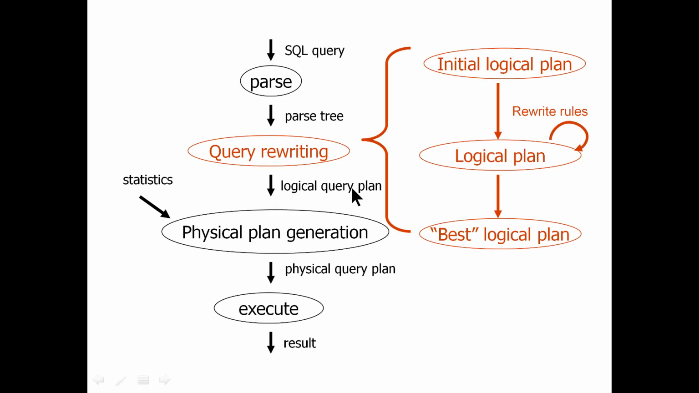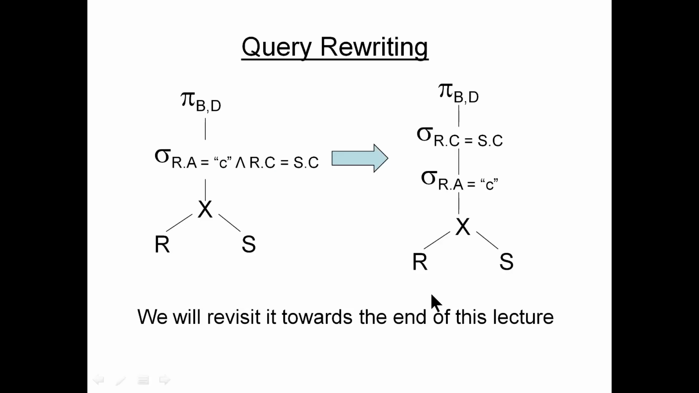Talking about query rewriting, we basically have three phases. We have an initial logical plan, and then rewriting rules are applied because you come up with multiple relational expressions. Then, based on optimization and an understanding of the cost, especially in terms of time, you develop a best logical plan which is ultimately going to be executed.